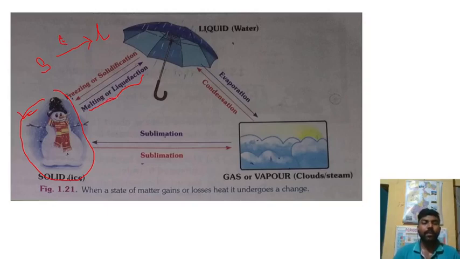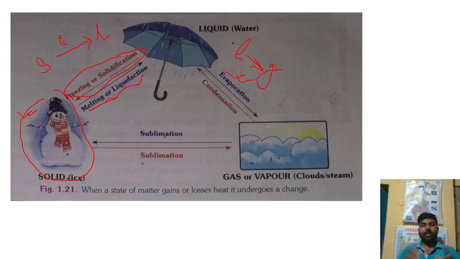So the process is known as melting or liquefaction. If we do the opposite phenomenon, when a liquid converts into a solid, the process is known as freezing or solidification. Now, liquid to gas: in this case also heat is required, and this process is known as evaporation, because vapor forms. You can say vaporization.